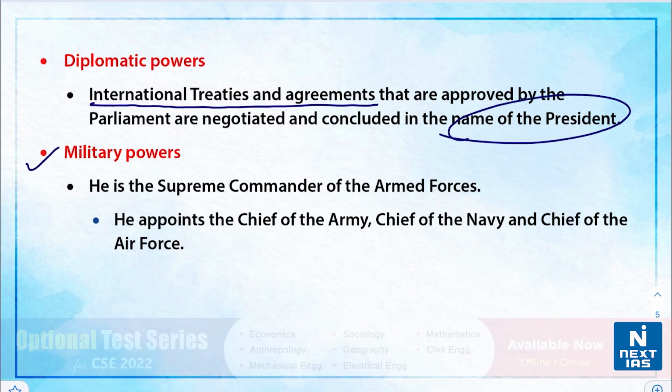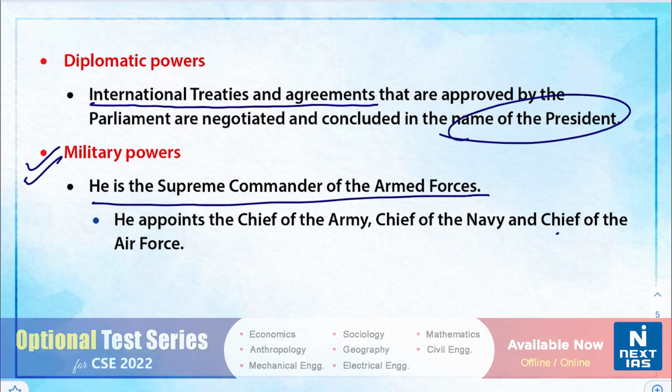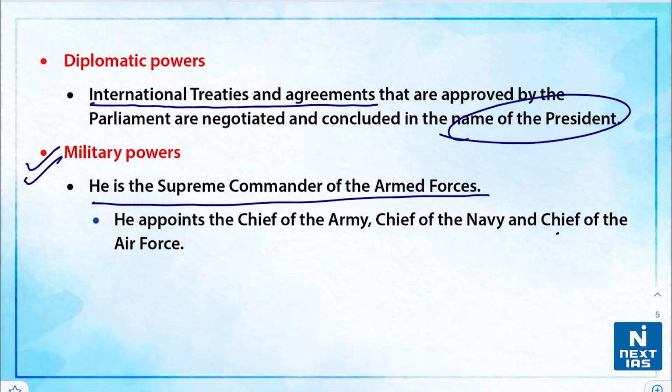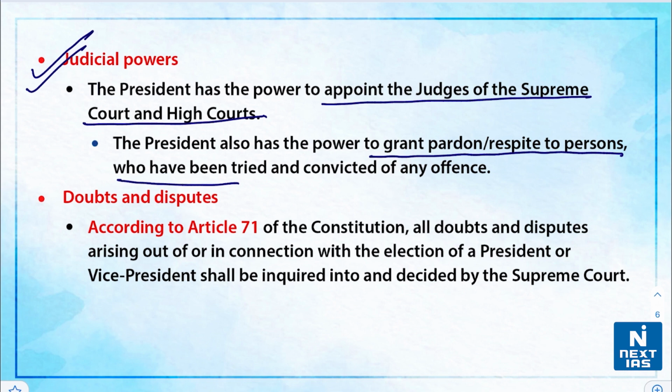If we talk about the military powers, the president is the supreme commander of the armed forces. So the president appoints the chiefs of all the tri-services, that is the chief of the army, the navy and the chief of the air force. Now, the judicial powers of the president include the appointment of judges of the Supreme Court and the High Courts, and also the president has the power of pardoning, that is to grant pardon or respite to the persons who have been tried and convicted of any offense.